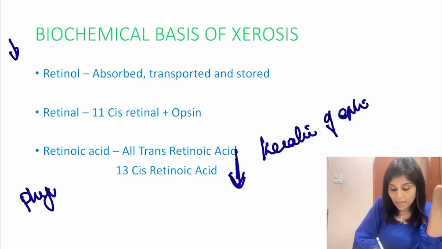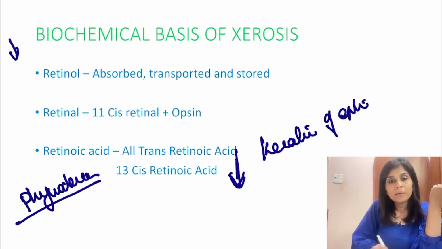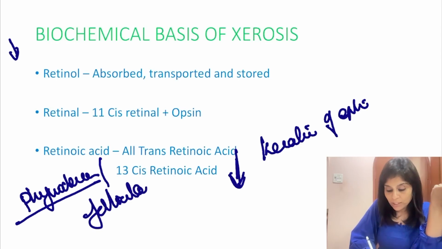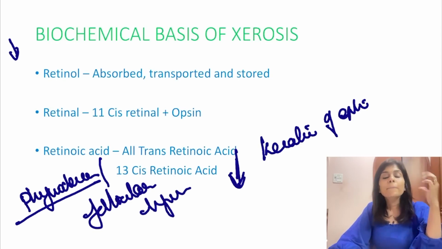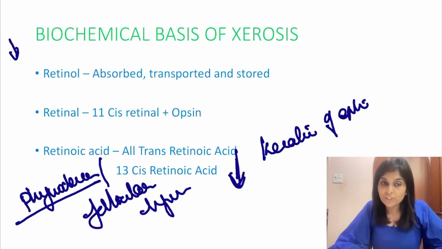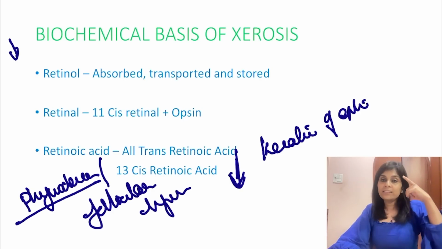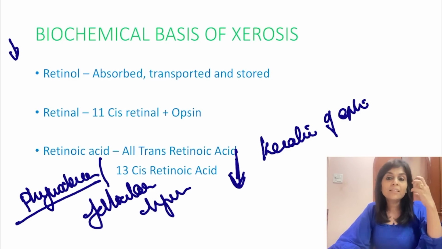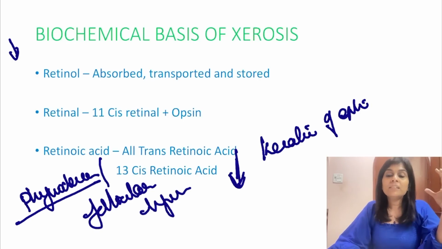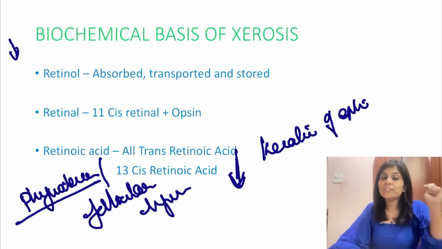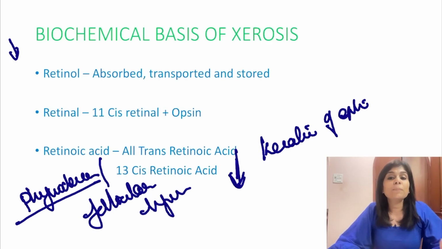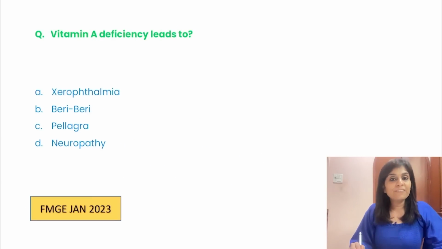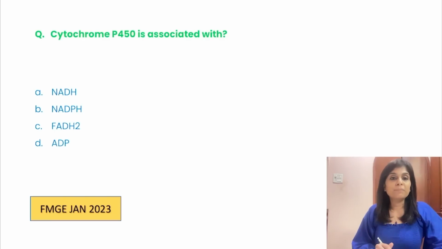So this can also be asked as an image-based question. Phrynoderma or follicular hyperkeratosis is a feature of vitamin A deficiency because of excessive keratin debris accumulation. Excessive keratinization of conjunctiva is the reason for conjunctival xerosis. Keratin debris is the reason for Bitot spots. The same is the reason for keratomalacia and corneal ulcer. All these are because of a deficiency of 13-cis retinoic acid, which is necessary for suppressing keratinization of epithelium. So that's about vitamin A deficiency. Here the answer is xerophthalmia.